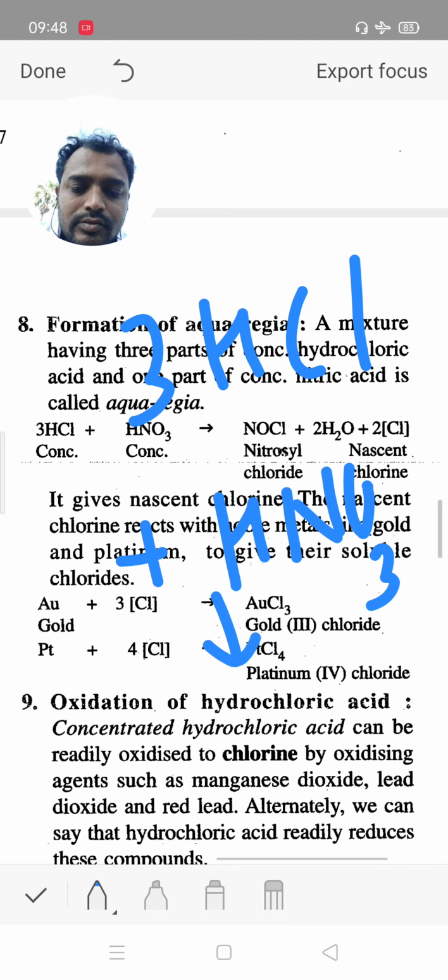In this reaction we get NOCl, nitrosyl chloride, and we get another 2 times nascent chlorine. This nascent chlorine reacts with noble metals like gold and platinum, and gives their soluble chloride.